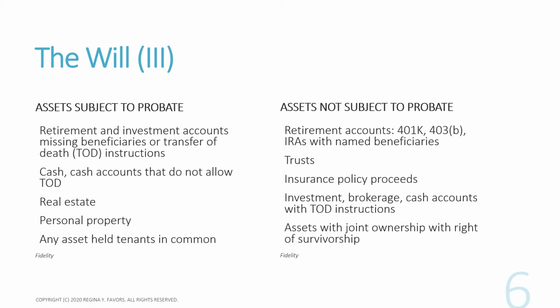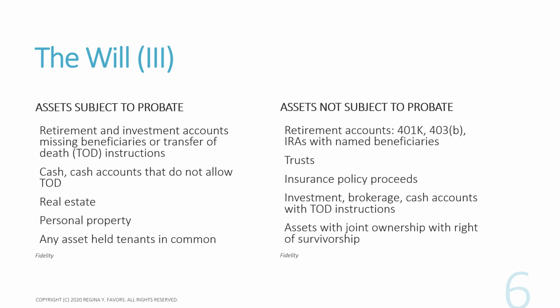So these are the assets that are subject to probate, and then the assets that are not subject to probate. Retirement investment accounts that are missing beneficiaries or transfer on death instructions. Usually with retirement and investment accounts, there's always an option to provide transfer on death instructions. Cash accounts that do not allow TOD, or transfer on death. Real estate, personal property, and any asset held as tenants in common. And then assets not subject to probate, because they usually allow you to name a beneficiary.